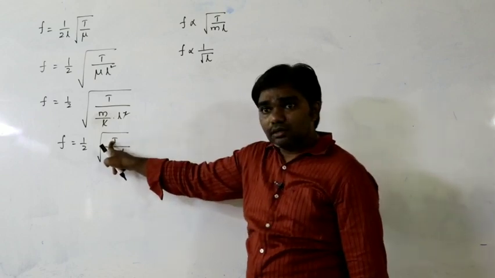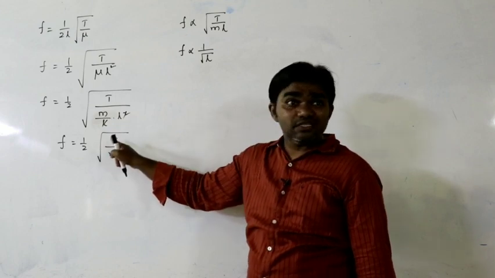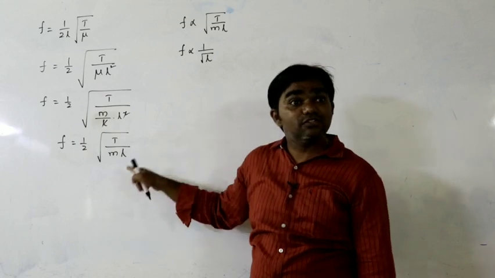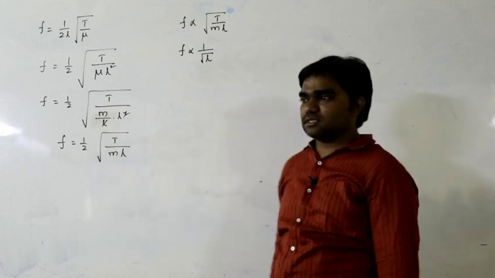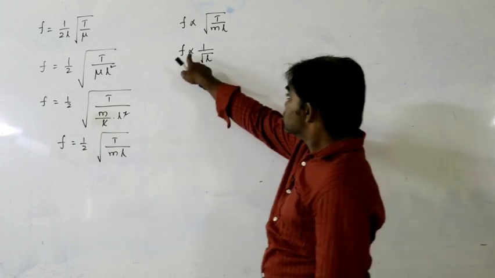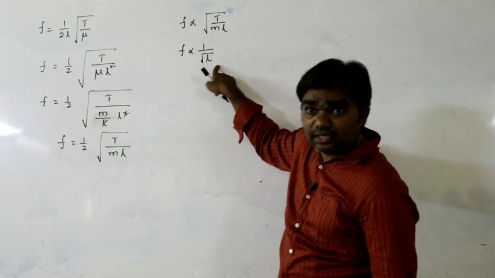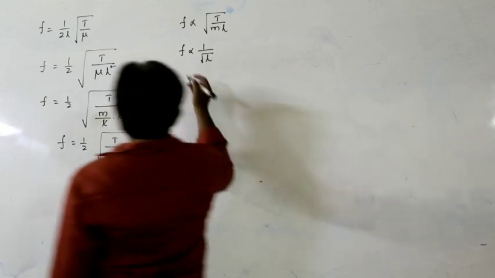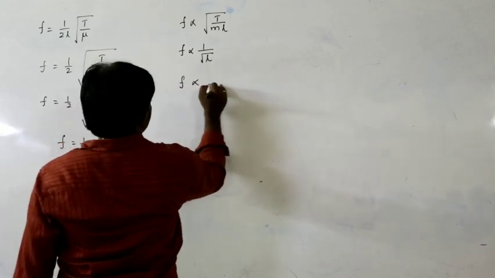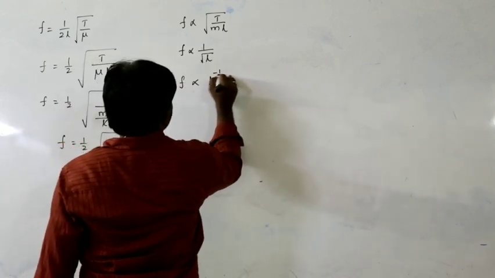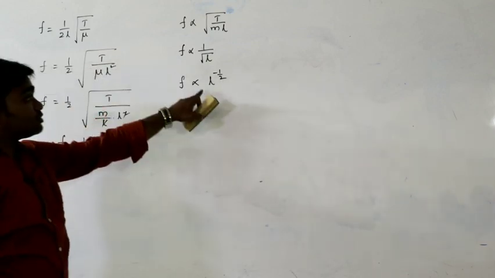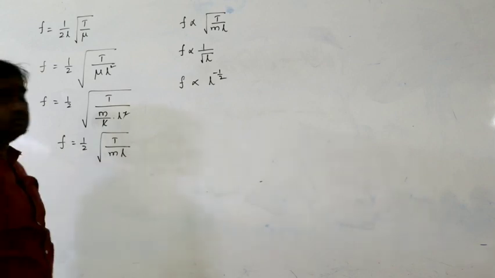Due to change in temperature, is there any change in the tension? No. Mass does not change. Then which one changes? Length only changes. So due to change in length, frequency also changes. So from this we can write F proportional to L power minus 1 by 2.